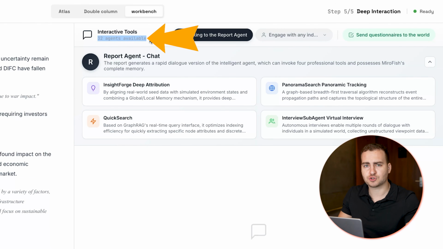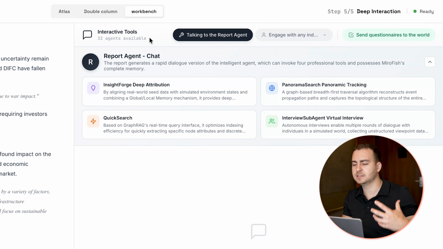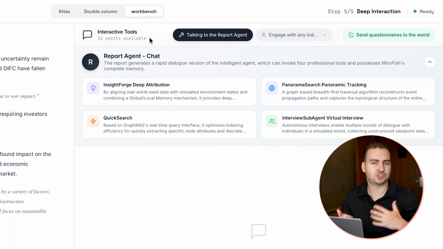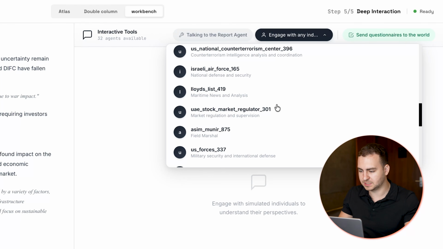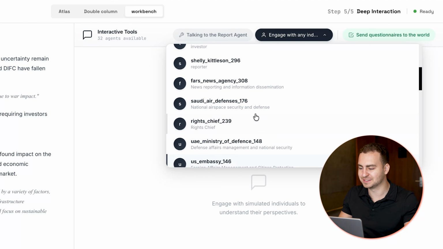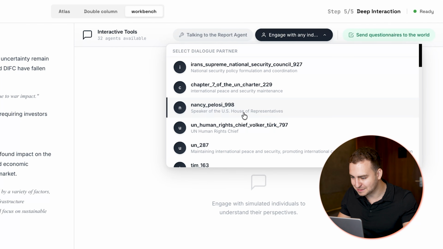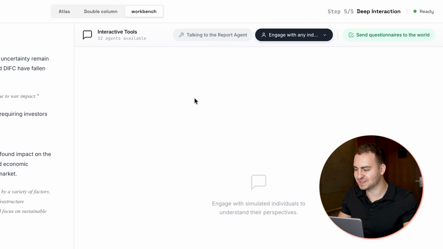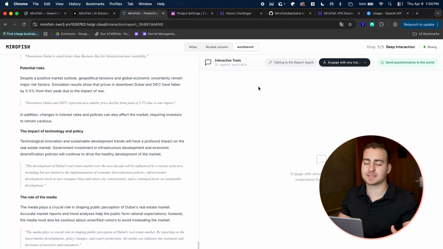There are 32 interactive agents that have been communicating, debating, writing articles, and chatting with each other, and then I can go and talk with any of these individual agents. So I can just pick any of the ones that's here. We can see we have UAE stock market analysis. We have, I think, Trump, Nancy Pelosi. It's kind of funny what this ends up creating. Anyways, for this to make sense, let me first explain what is MiroFish and why should you care.